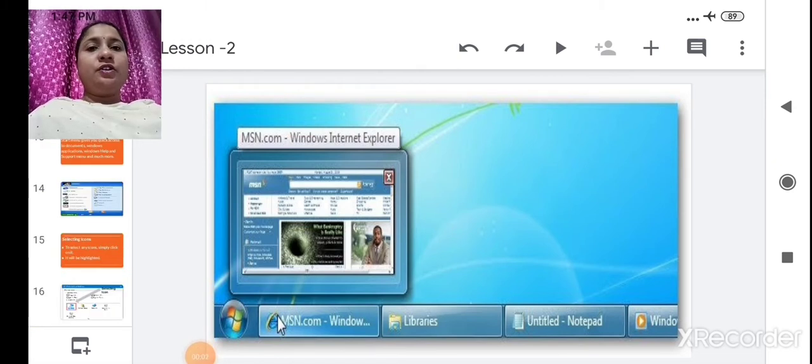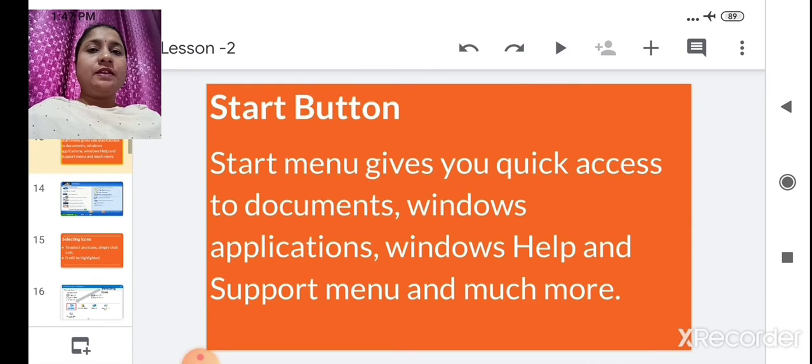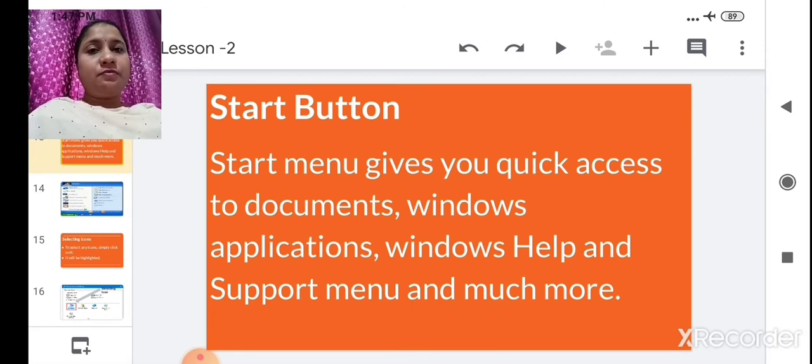Got it? Now we are going to learn more about Windows. Okay, so we will see the next: the start button. All of you know where the start button is located. It is located on the taskbar on the left hand side. What will happen if you click on the start button? Some menus will open, like my computer, my documents, my pictures, Internet Explorer. And even if you want to open Microsoft Word, Excel, or PowerPoint, what will you do? You just click on the start button.